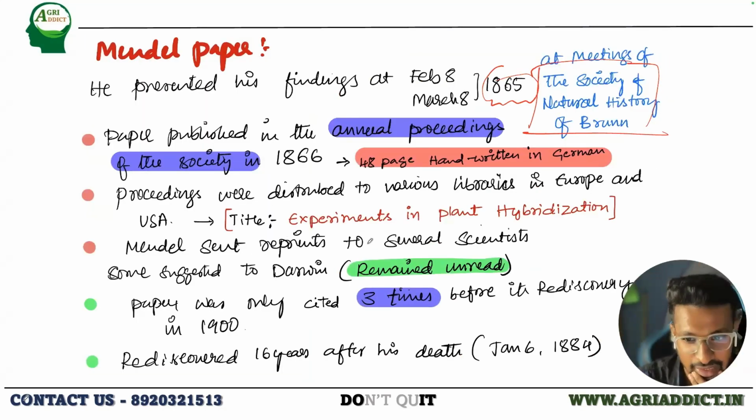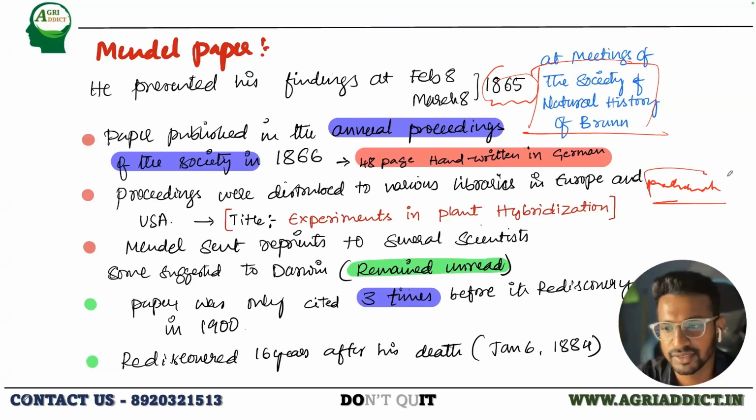So as I mentioned, once he published his work, all the reprints were sent all over Europe and USA and also to several scientists. Most of them, the main reason why it didn't get popularized was because of the use of mathematics. No one was willing to accept these things. So that is why Mendel's work didn't come into existence at all until he died.